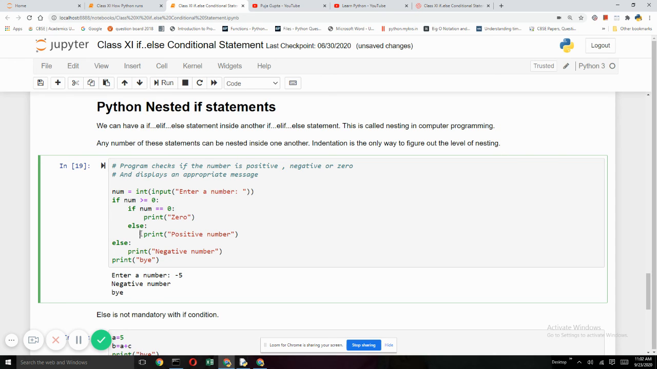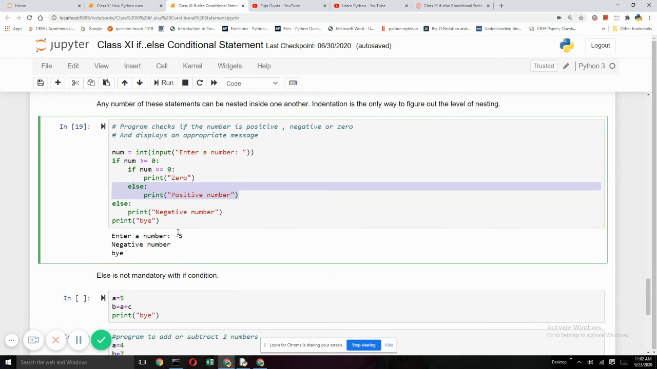So this is what is nested if else. One if else statement inside another if. Now you know else is not mandatory. If you do not want to print this positive number, you can always omit these statements.